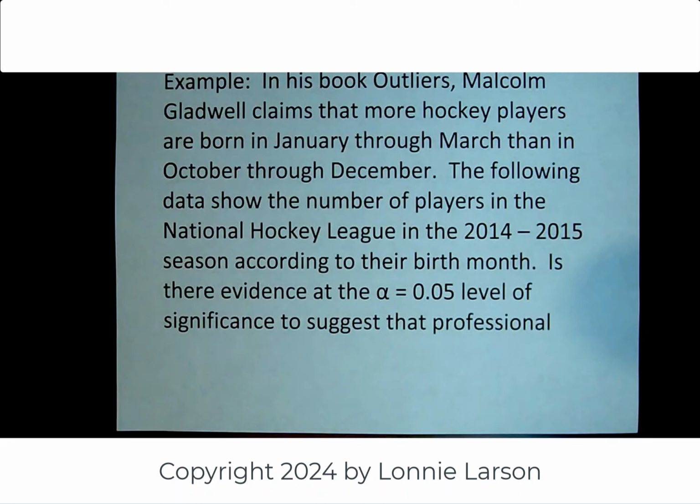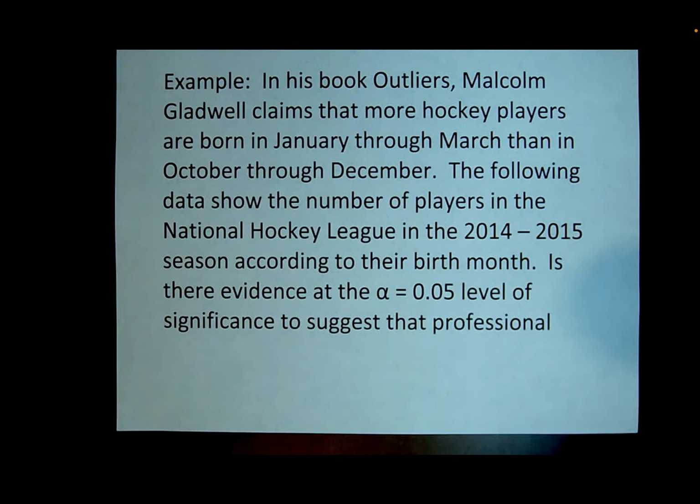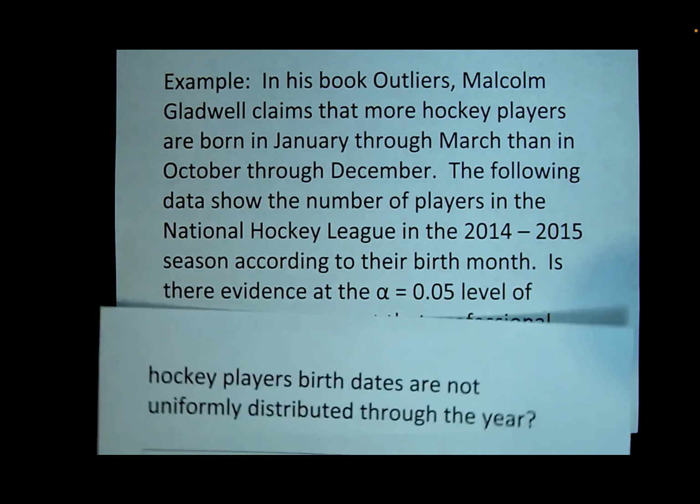Welcome back. So here's another goodness of fit example. In his book Outliers, Malcolm Gladwell claims that more hockey players are born in January through March than in October through December. The following data show the number of players in the National Hockey League in the 2014-15 season according to their birth month. Is there evidence at the alpha equals 0.05 level of significance to suggest that professional hockey players' birth dates are not uniformly distributed throughout the year?